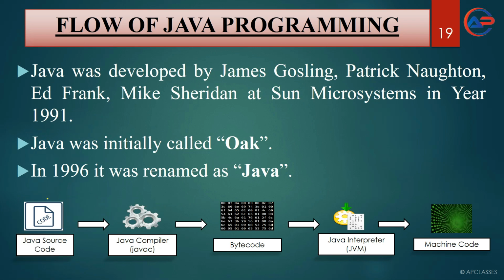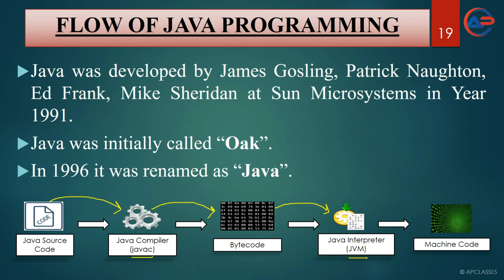Once again, you start. Java source code with the help of the Java compiler, that is Javac, gets converted to bytecode. Bytecode with the help of the interpreter gets decoded and executed for the Java virtual machine.